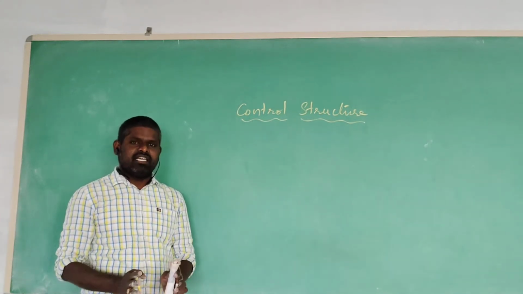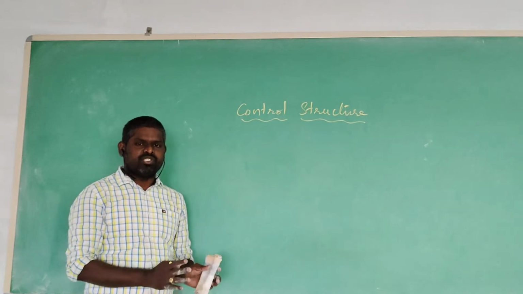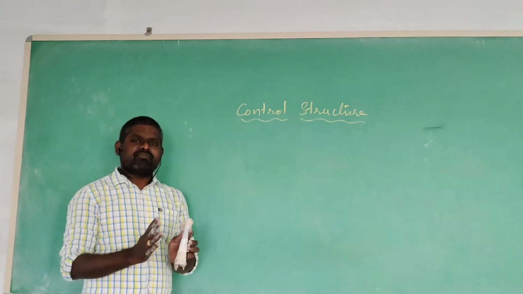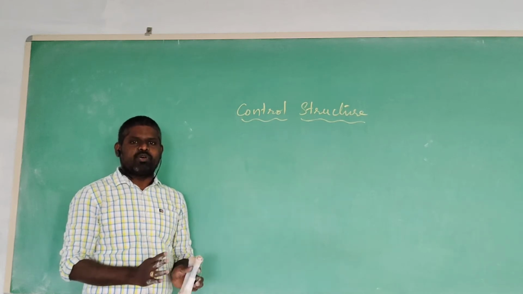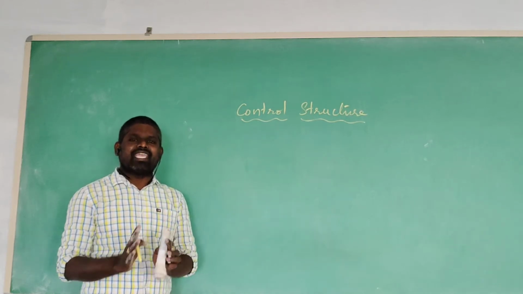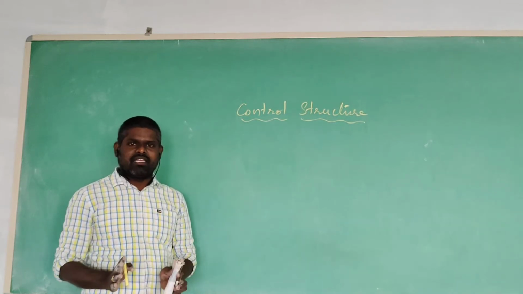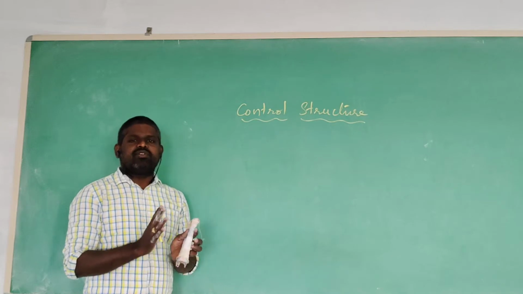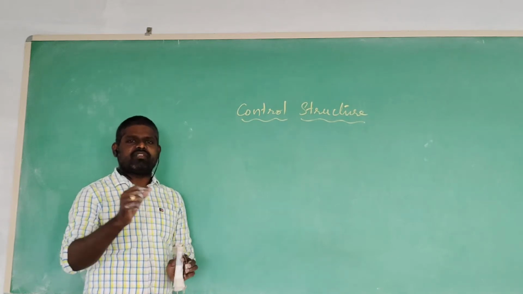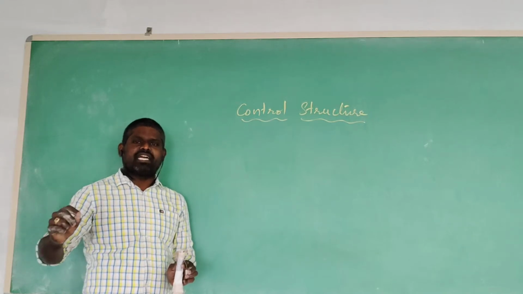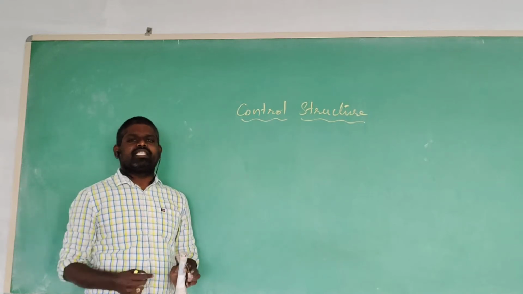By default, the programming language executes sequentially. What do you mean by sequentially? How the statements are appearing in the program, they are executed like that only. First statement first, second statement second, third statement third, fourth statement fourth, like that until the last statement executes last.